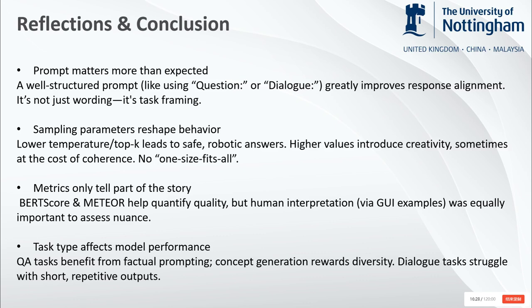As for evaluation, metrics like BERT score help, but they don't always match human judgment. Some high scoring responses still fell off. Reading outputs directly through the GUI helped me catch issues that numbers missed. Finally, task type mattered more than expected. QA was fairly stable. Concept tasks were creative but less fluent. Dialogue was the hardest, often repetitive and shallow. This project showed me that prompting and decoding aren't just settings, they shape how the agent behaves.